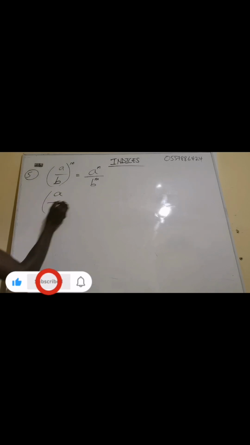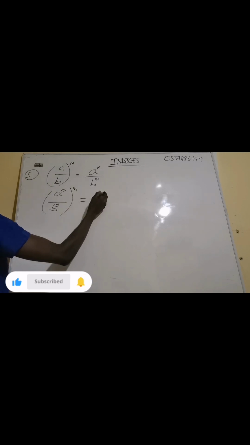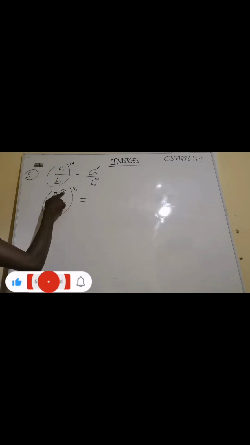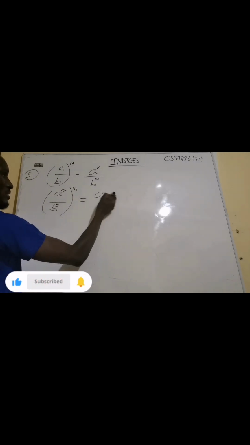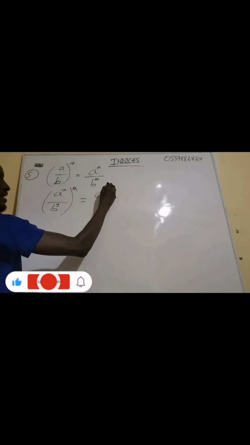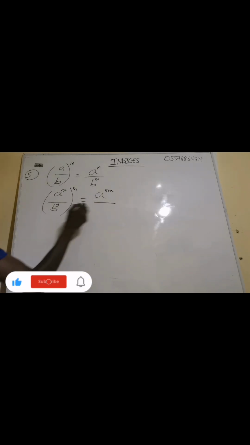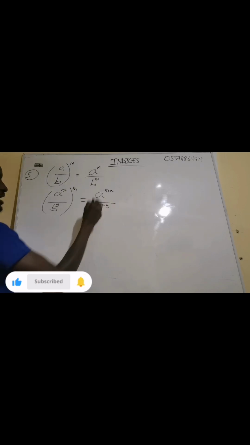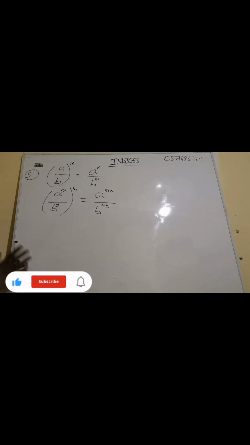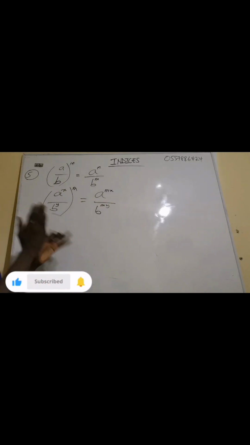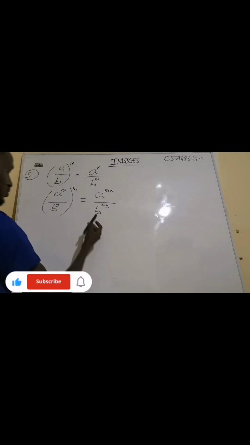If I have a over b, where this one is exponent of x, this one is exponent of y, all exponent m, then what is going to happen? The m will affect the exponent of the a, that's the x, it will come and multiply. So we are going to have mx, then the m will multiply the exponent of the y, b exponent what? my. So it is just very simple as that. Now example.